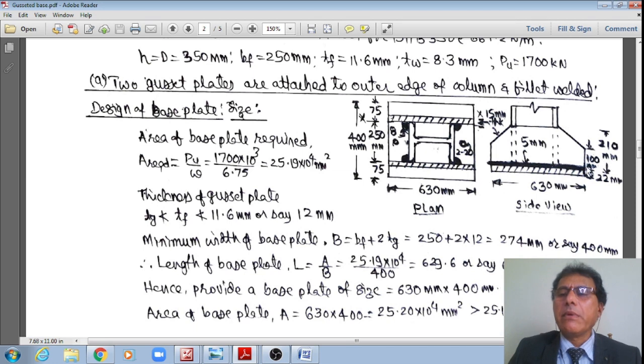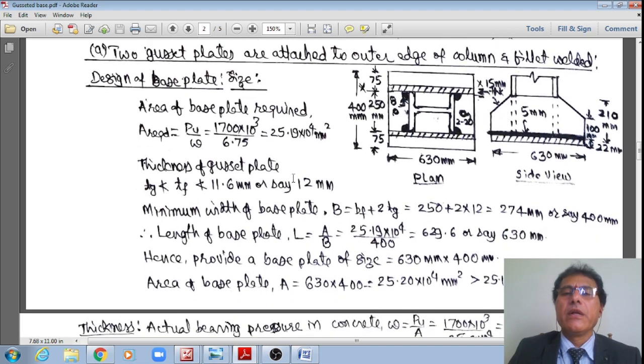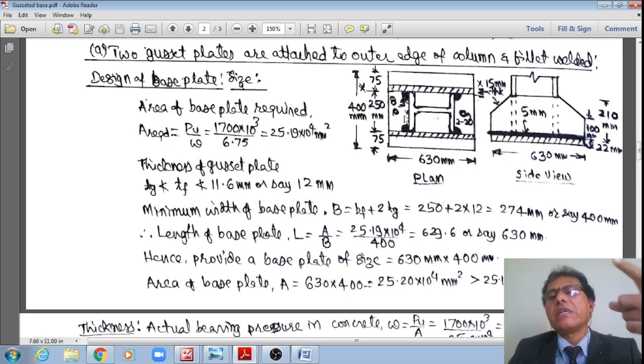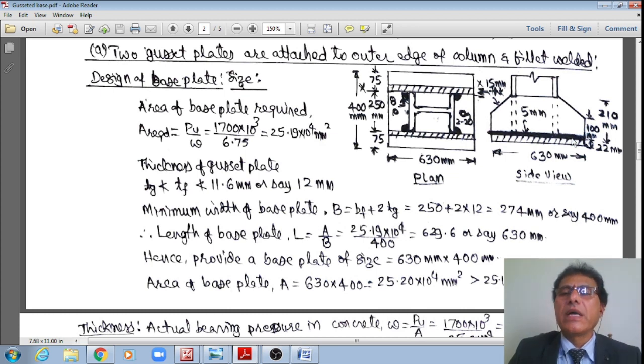Later on, 100 mm is this pure vertical part, just what I have shown, right? As shown in this figure, right? Therefore, the design of the gusset plate is also over. The first component, the design of the base plate, is already over. The second one, the design of the gusset system or gusset plate, is over.